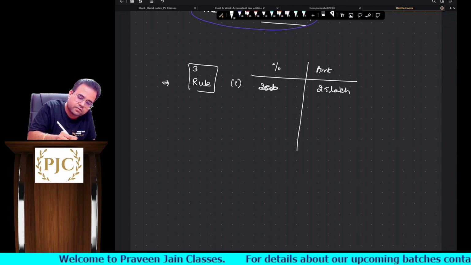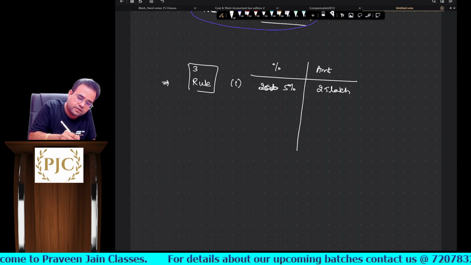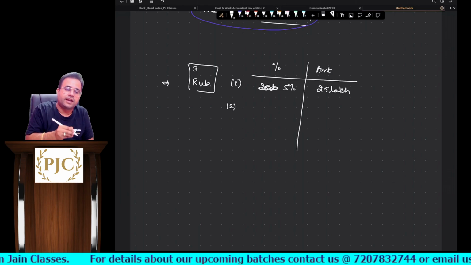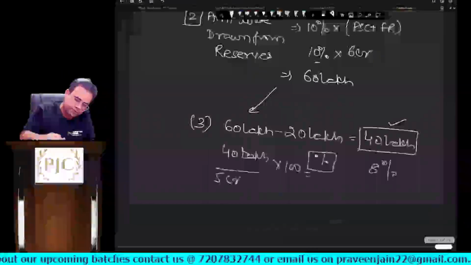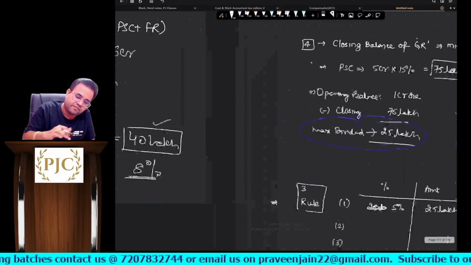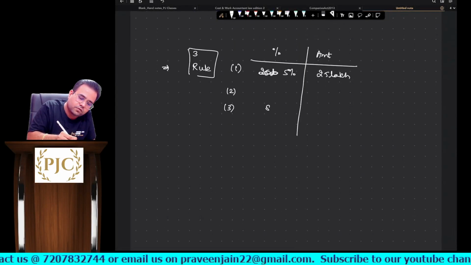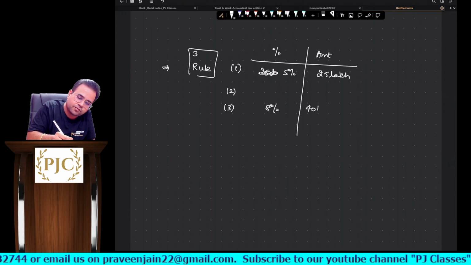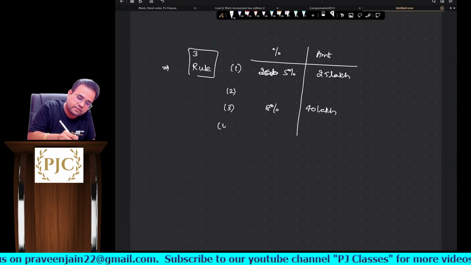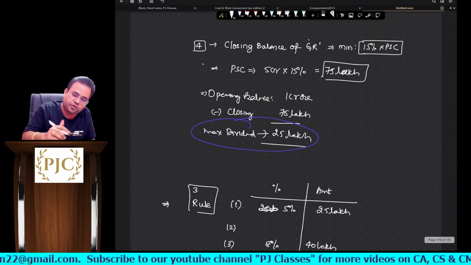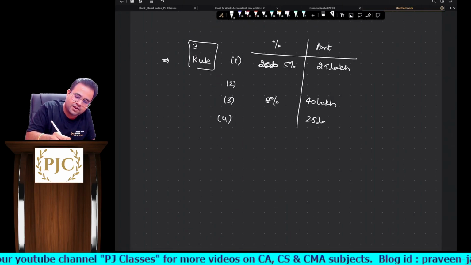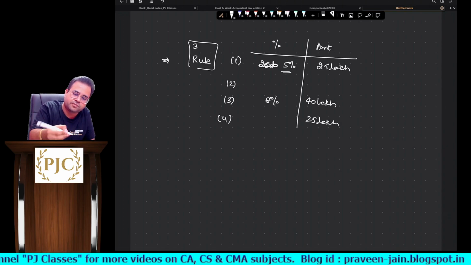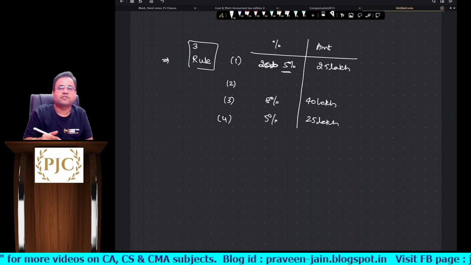Sub rule number 2 mein, we did not get any limit, sir. So sub rule number 3, we got one limit, sir. How much was it? 8% and 40 lakhs. And fourth limit what we got was 25 lakhs. And we need not do calculation in terms of percentage because anyway we have 5%, sir.